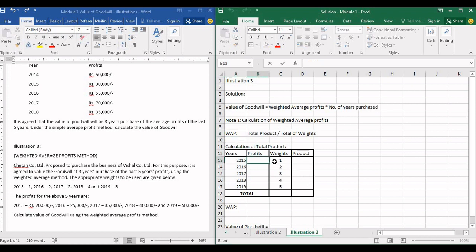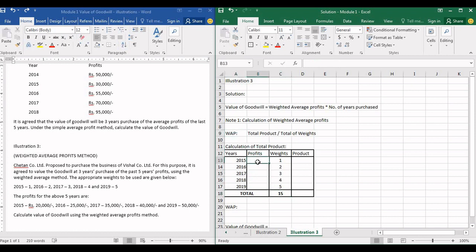Product is nothing but the profits into the weights of each year. The total of those 5 years will be the total products divided by total of weights. The total of weights will be nothing but the total of the weights in these 5 years. Let me just show you here. Equals the sum of these 5 years: 15, that is 5 plus 4 is 9, 9 plus 3 is 12, 12 plus 2 is 14, 14 plus 1 is 15. So the total of the weights of 5 years will become the total of weights.